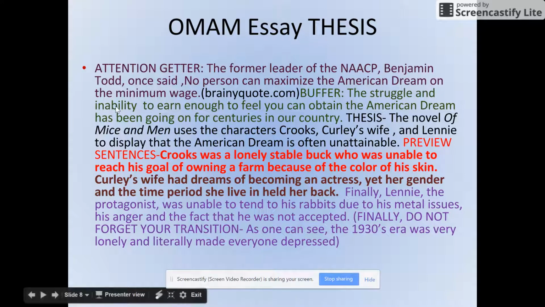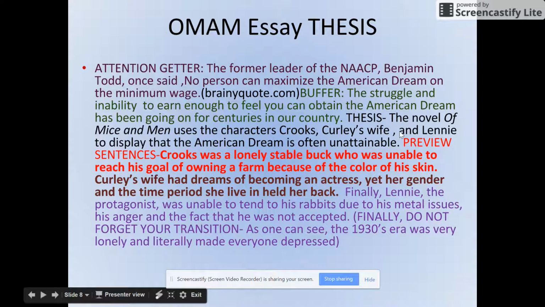I like that quote because it really is about how these guys are struggling to live, and even nowadays, especially since 2008 with our economy falling apart, the American dream is great in your head, but really getting it with not having a lot of money, like Lenny and George and Curly's wife and Candy, they're struggling with money. How are they going to get that? So that really does tie into their inability to attain the American dream.